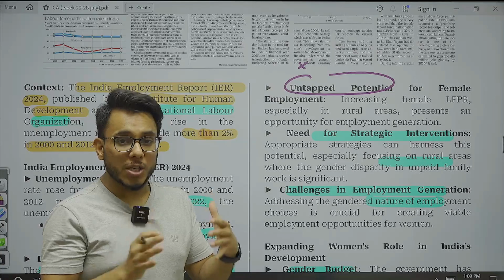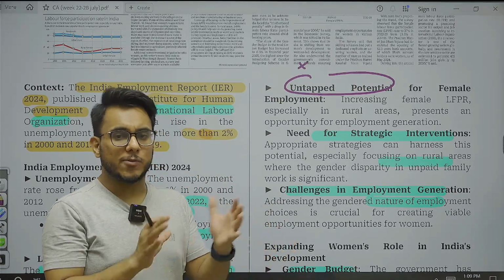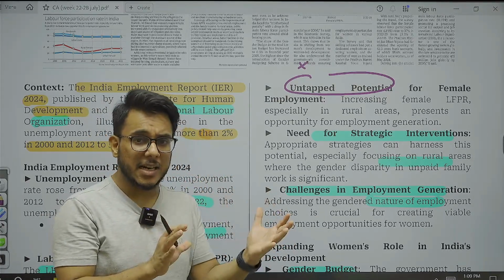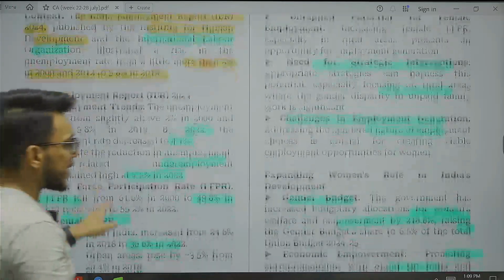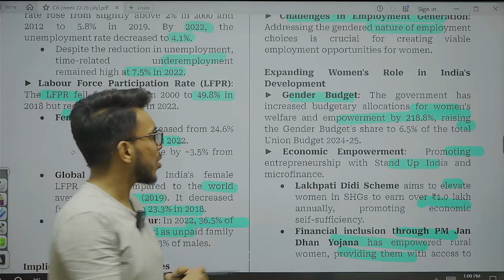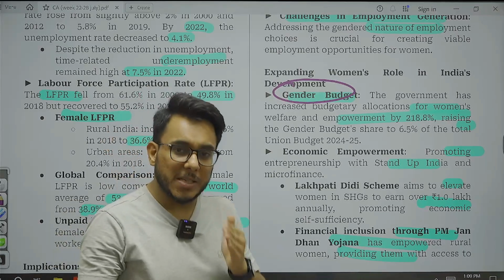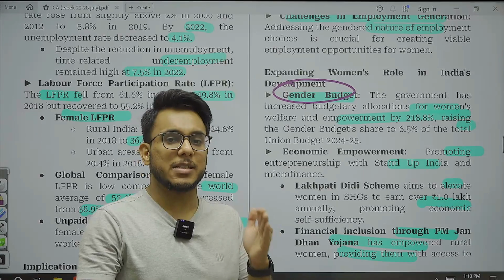A lot of social stigmas are there because of which women are not able to participate in the labor force. For example, there is a stigma against women working, there are safety concerns. These aspects need to be reduced. Then, what are the efforts that have been taken? Now the government is coming out with a gender budget. What is this gender budget? Funds are specifically allocated for women-centric schemes and women-centric initiatives.